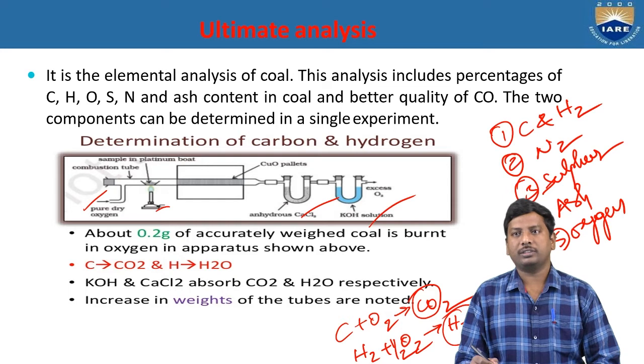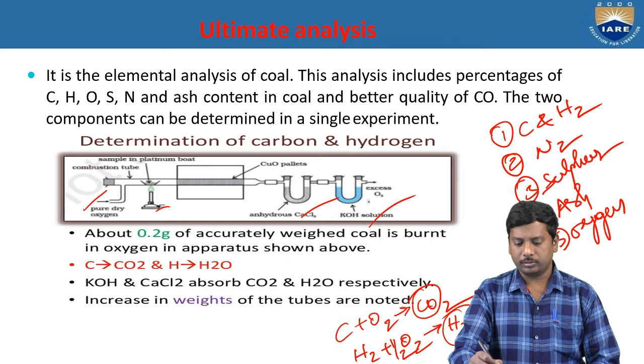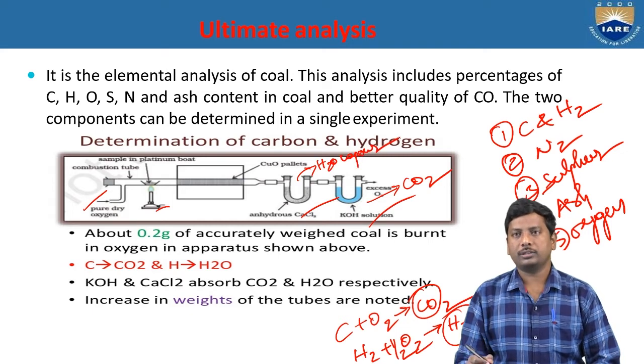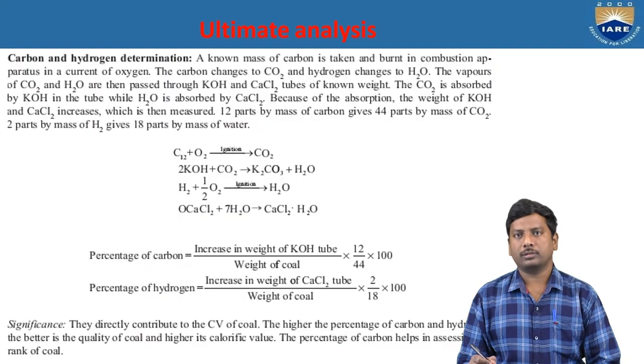The potassium hydroxide tube absorbs the carbon dioxide, and the calcium chloride tube absorbs the water vapor. From the increased weights of these 2 tubes, we can determine the carbon from carbon dioxide and the hydrogen from water vapor. That means the increase in weights of the tubes is noted down. So this is the determination of carbon and hydrogen.